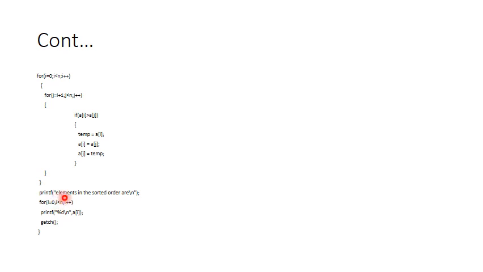Then what are we printing? We are printing the elements in sorted order. Whatever elements we have now, we print from 0 to n. The element in A of 0 will be printed first, then A of 1, A of 2, A of 3, A of 4, A of 5, A of 6, A of 7, A of 8, and A of 9, because the value of n is 10, so the elements run from 0 to 9. Once the value of i becomes 10, this condition will be false, and it will move on to statement x, which is a getch, an unformatted input function, so that the output will be viewed instantaneously. And that output is something like this.